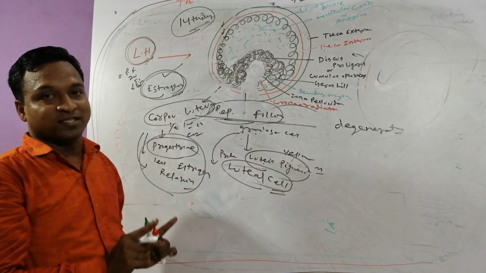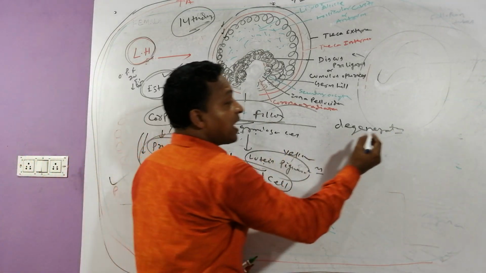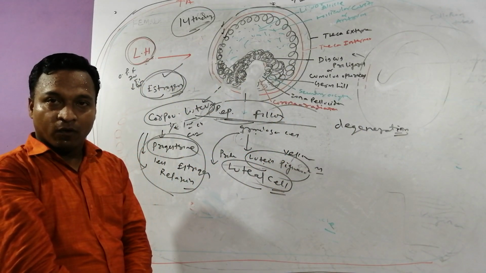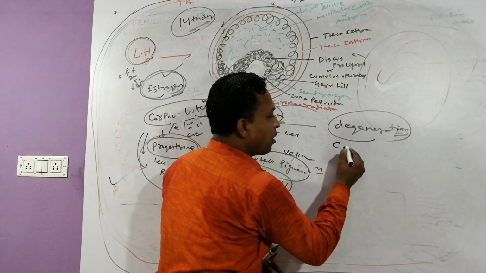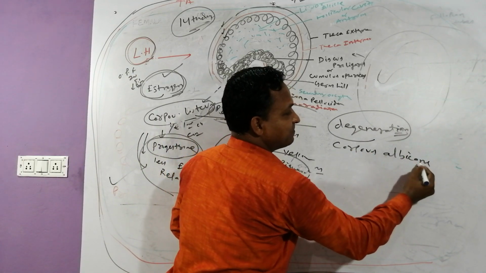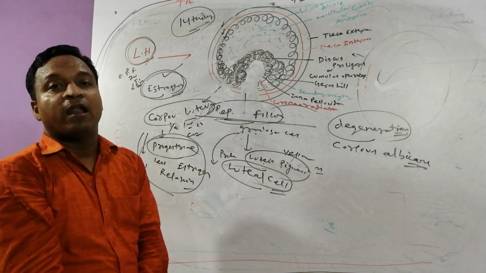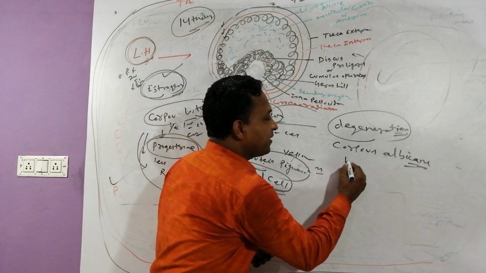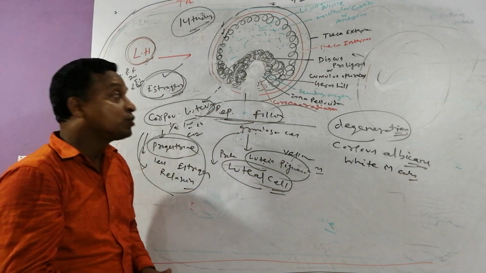The degenerating corpus luteum is called corpus albicans. Try to guess, it is basically which in color? White in color. Yes.